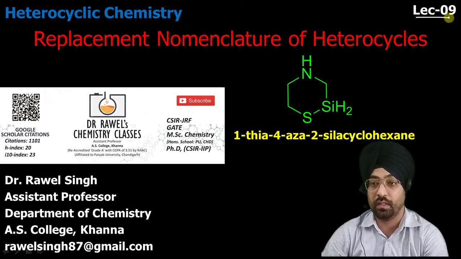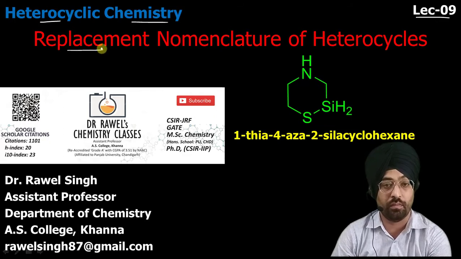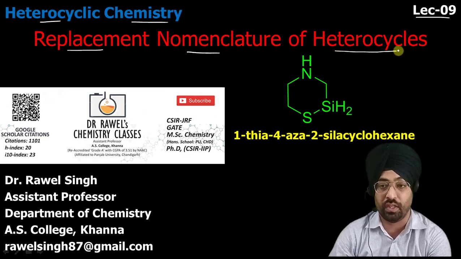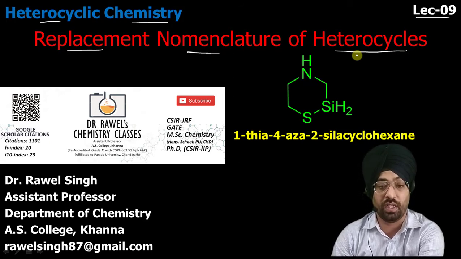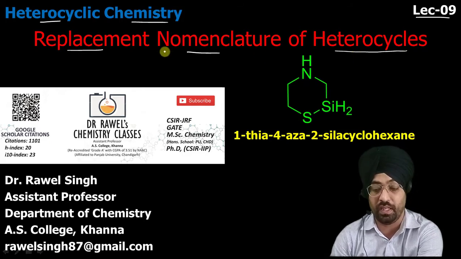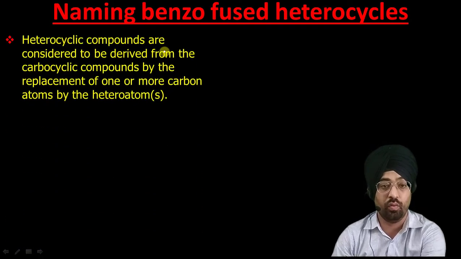Dear students, this is our ninth lecture of heterocyclic chemistry, and today we will discuss replacement nomenclature of heterocycles. So far we have done systematic nomenclature, Hantzsch-Widman rule, trivial names and fusion nomenclature. This is a new system for naming these heterocycles. This is called replacement nomenclature. Now let us quickly start with the rules.